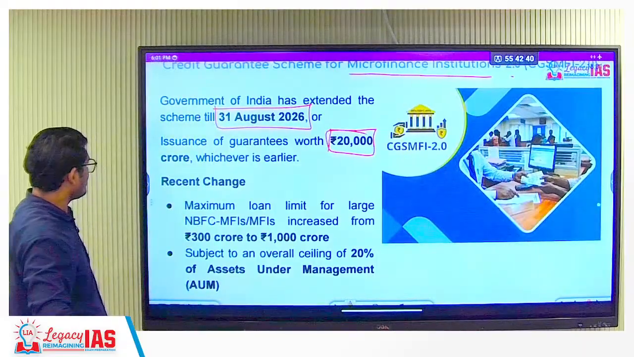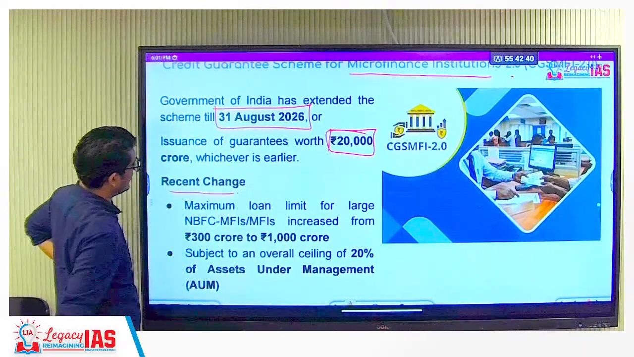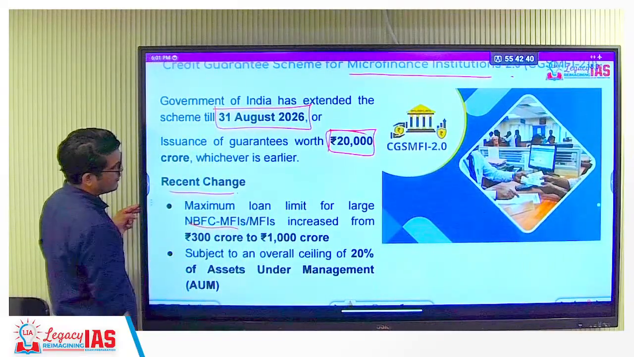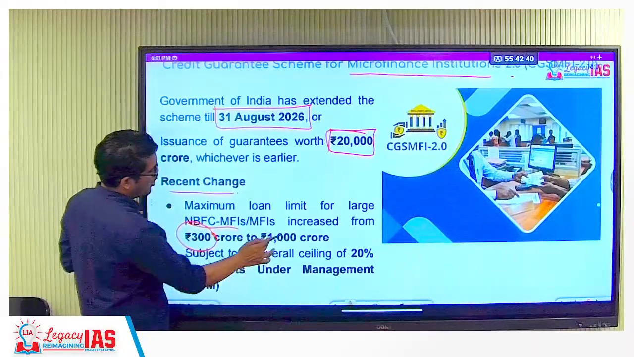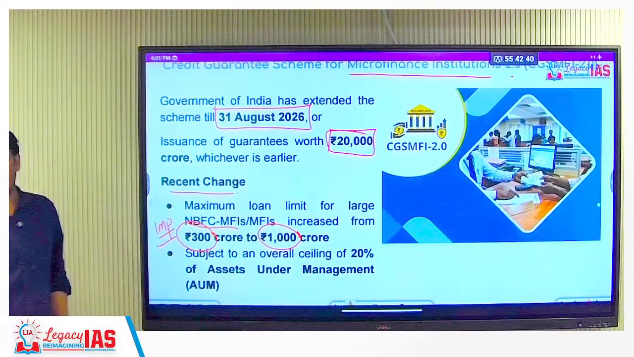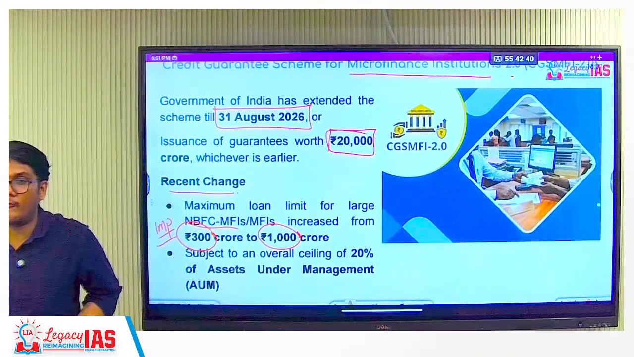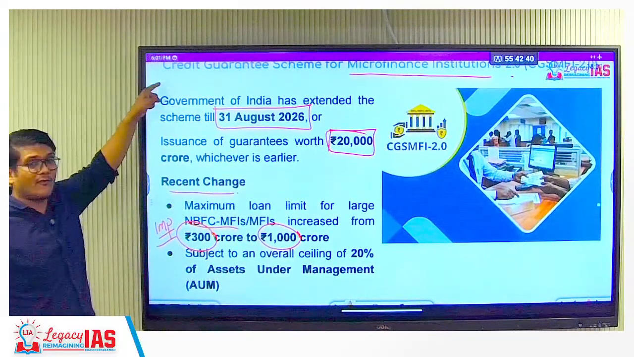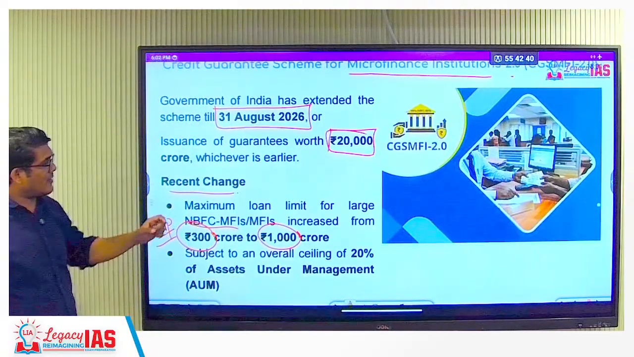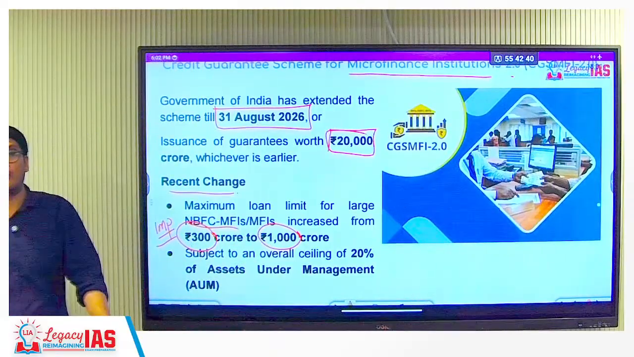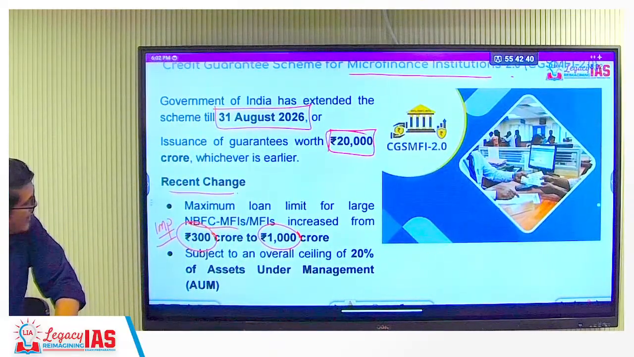That is the idea. A recent change they have made is that the maximum loan limit for a large NBFC microfinance institution has been increased from 300 crore to 1,000 crore. This is important. Loans first go to the NBFC, and from the NBFC they go to the people who want the loans. So it is acting as a refinancing agency. Previously it could give up to 300 crore, now it can give 1,000 crore to a particular NBFC. So if they give to 20 NBFCs, they can actually finish it off. Okay?